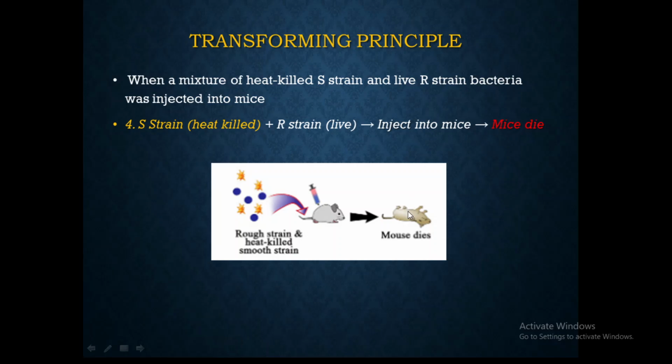So in order to find that, after the mouse was dead, he tried to extract back what kind of bacteria was present inside. To his surprise, when he extracted the blood sample from the heart of the mouse, he found that it had S strain bacteria, which are living ones. So it means that the S strain has some genetic material which is transforming the R strain into the S strain. Therefore we call this the transforming principle.